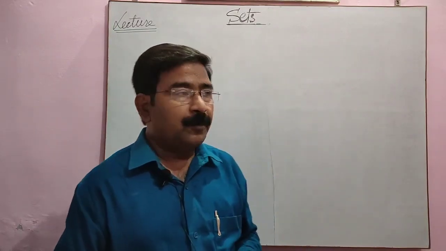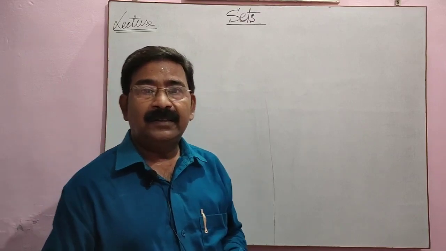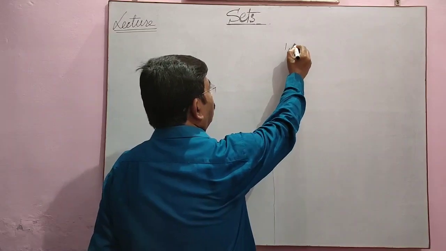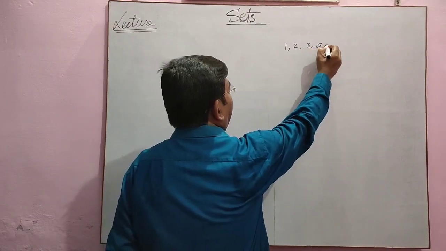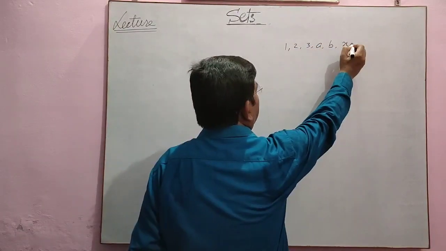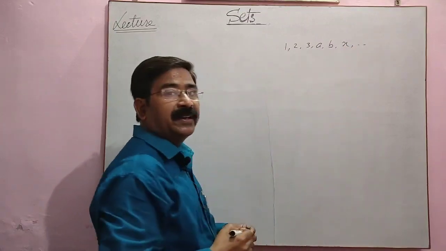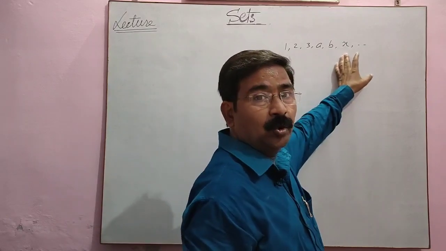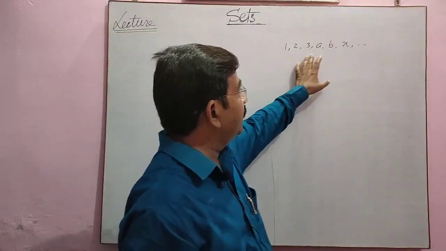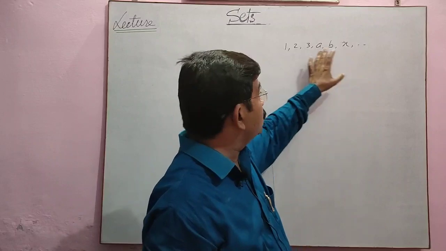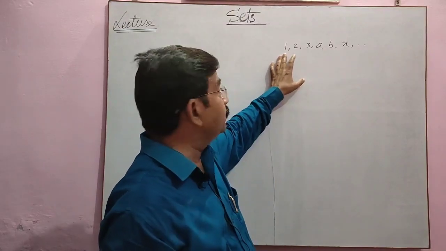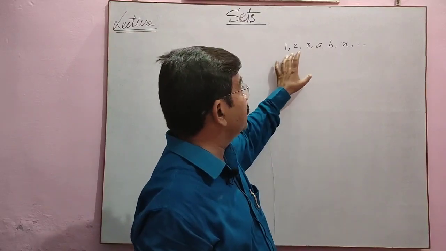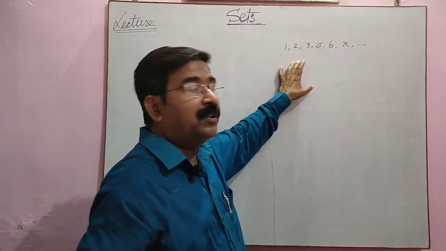Now, suppose I am telling you 1, 2, 3, A, B, X and so on. It is not well defined. You cannot say it is a group of numbers. You cannot say it is a group of alphabets. So, we have to see whether it is well defined or not.